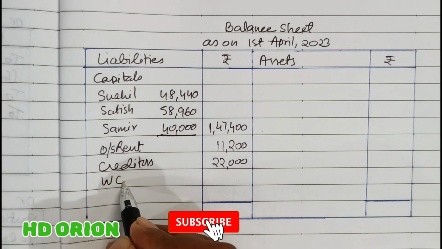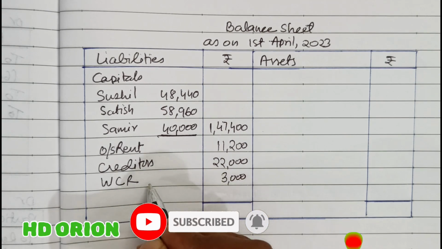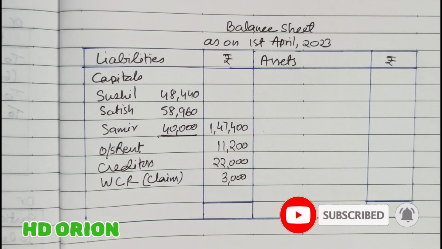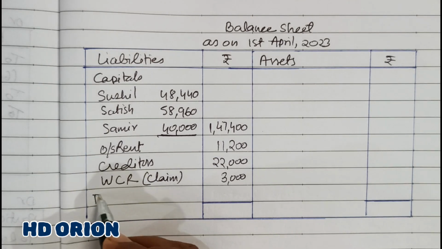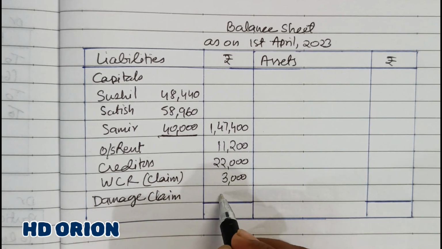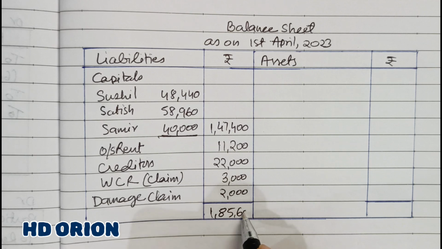Then workmen compensation reserve is also there, and claim, it is 3,000. It is a claim against workmen compensation reserve. So there was 5,600 and 3,000 is the claim. And damage claim is also there. Damage claim of rupees 2,000 is made. So it is a new liability. Grand total here you will get rupees 1,85,600.